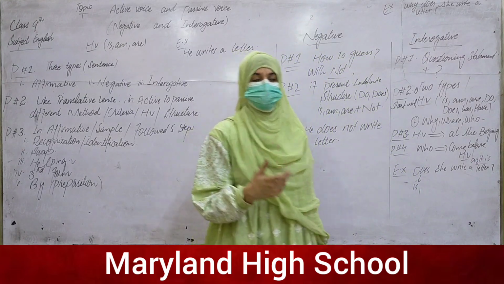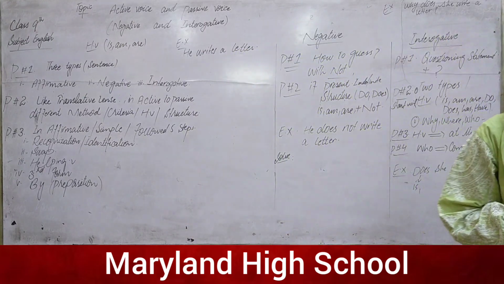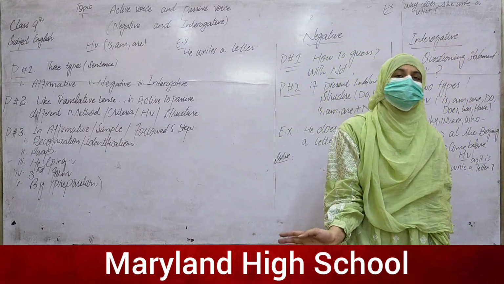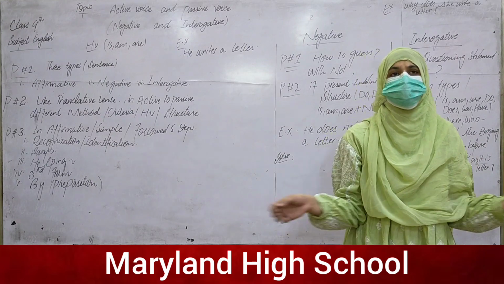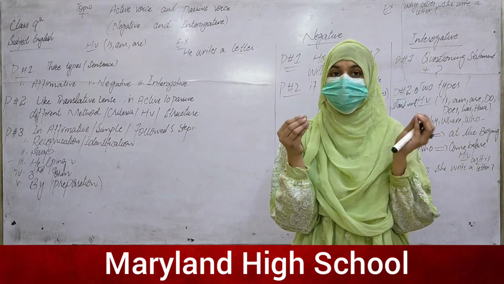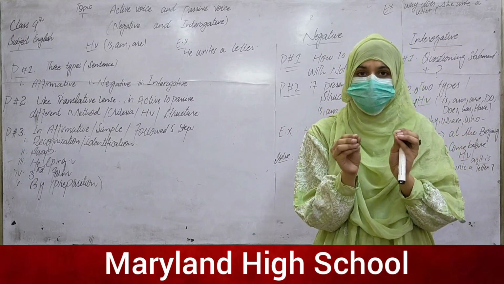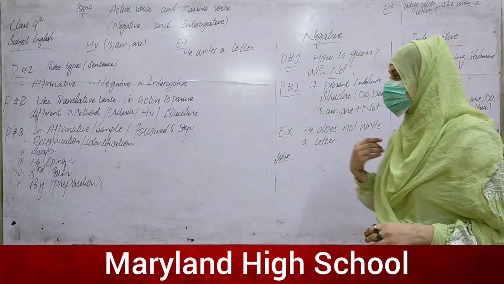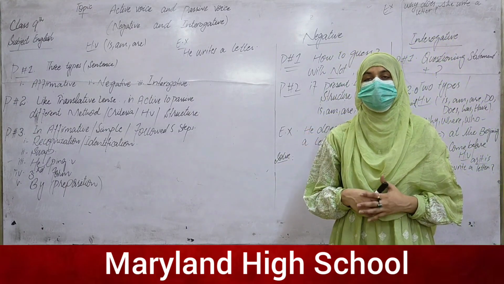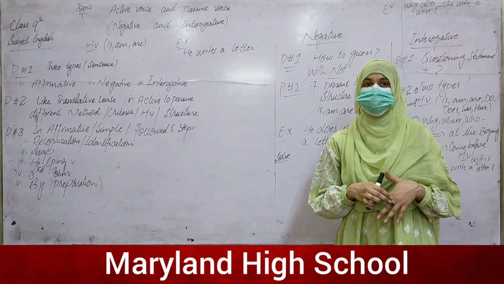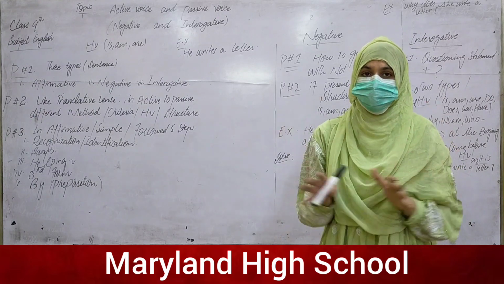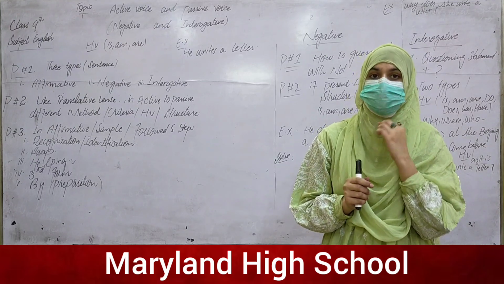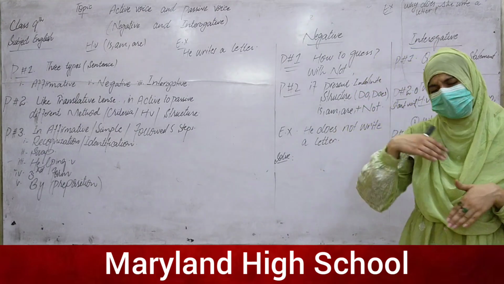Fourth step is the third form, and I also explained that the third form is a must, is compulsory. Whether you have the first form or the second form, putting the third form is compulsory. Without the third form, we can't say that our sentence is a passive sentence, because the basic structure of the passive sentence depends on the third form.